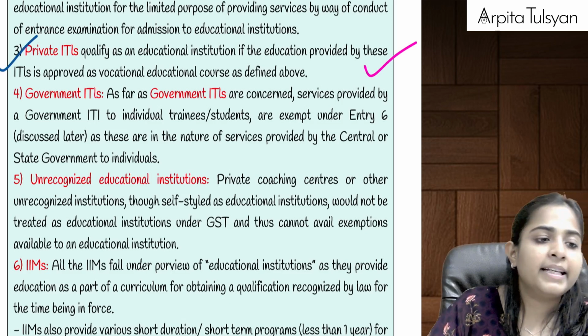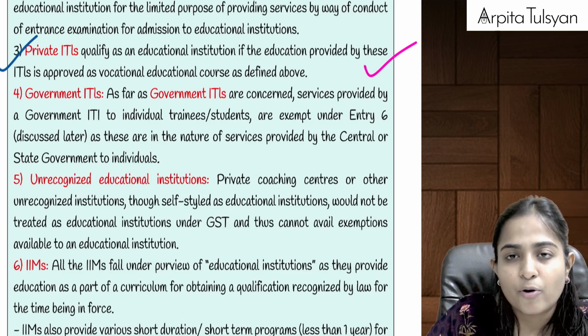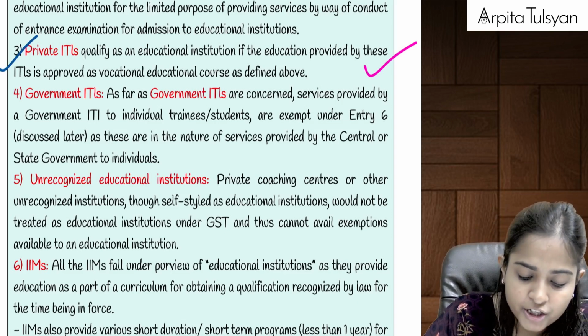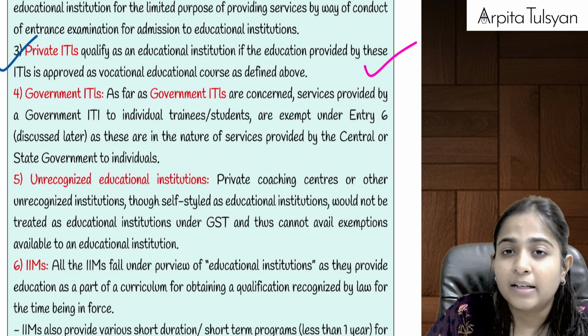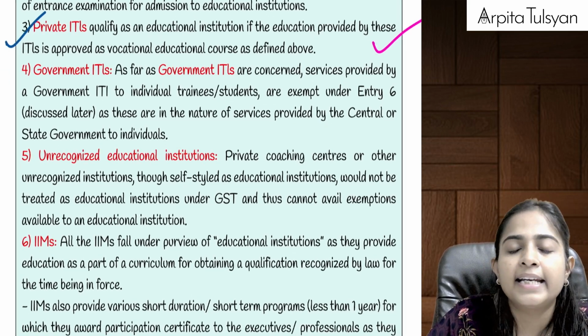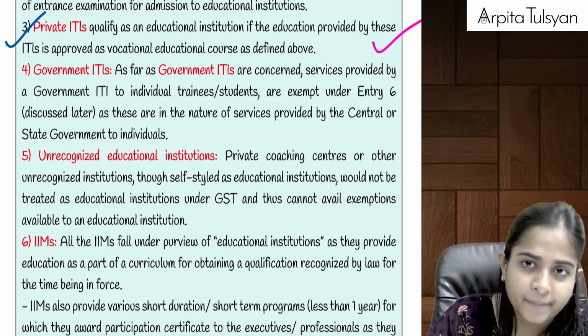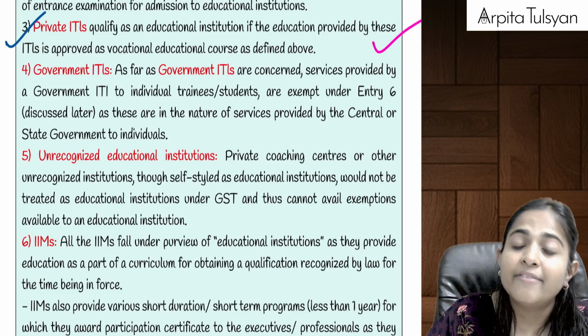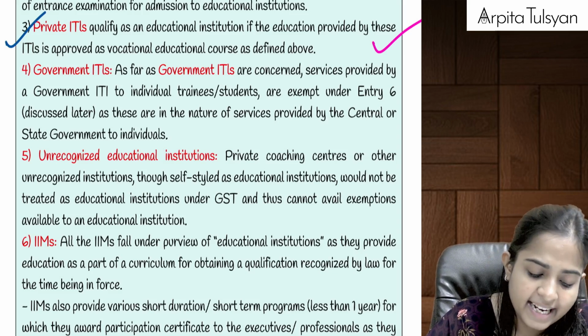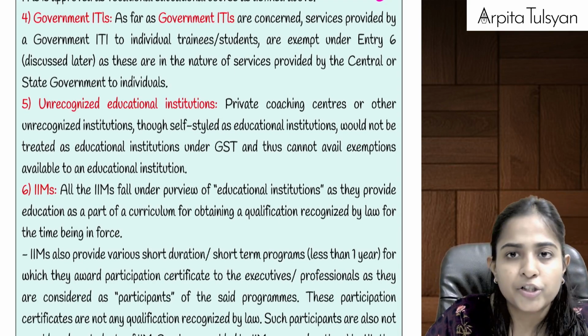Achha, similarly, they are telling that private ITIs will also qualify as educational institutions if they are providing the mentioned vocational courses. So not only industrial training institutes, industrial training centers, even the private ones, which do not have any intervention of the government, even the private ITIs will be considered as an educational institution.